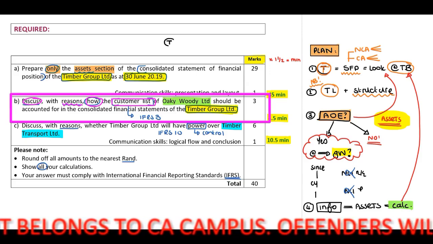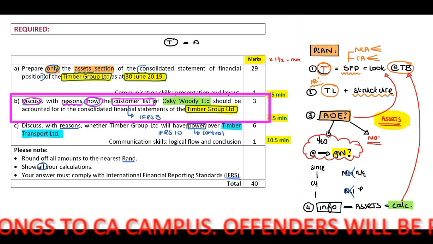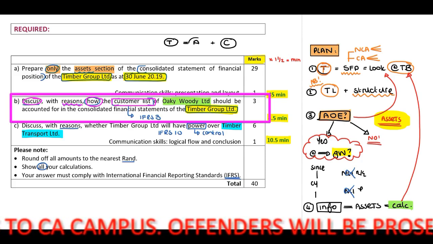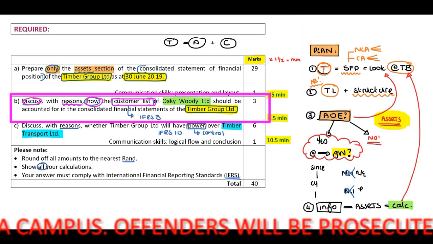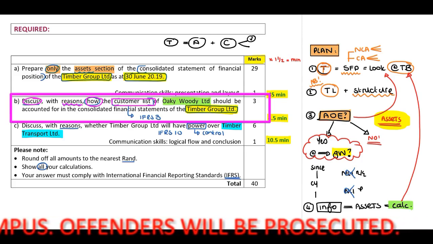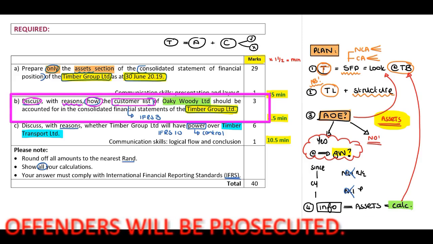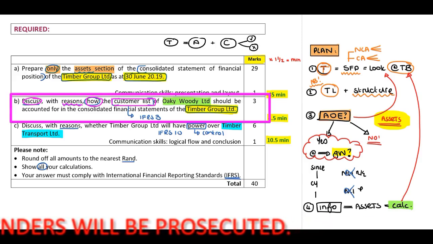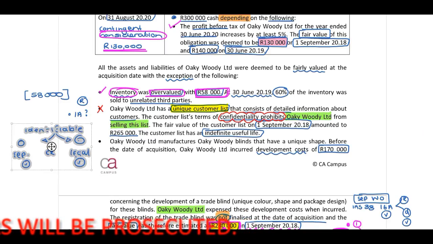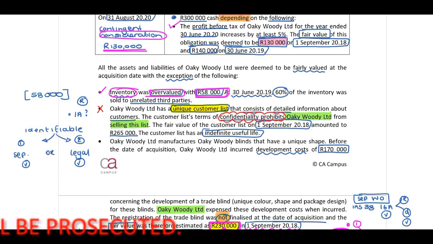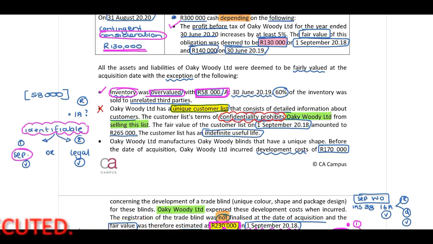Therefore, you need to identify the theory. You need to apply your theory, and you need to remember to conclude. Therefore, you will remember during our reading time, conclude either yes, we account for this, or no, we don't account for this as an intangible asset. Okay, now you will also remember during our reading time, when you look at the left side of your screen, we have identified that we need to discuss if it is identifiable based on separability criteria and the legal criteria. But they've indicated to us that this is confidential and they may not provide the details to anybody else.